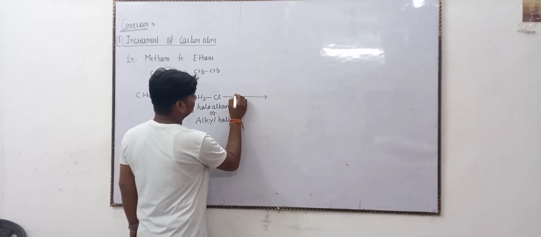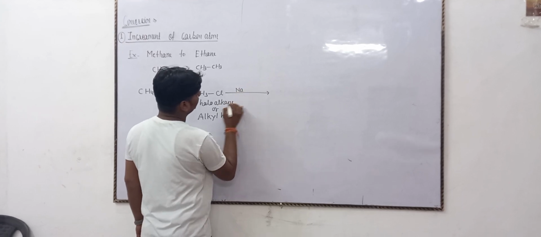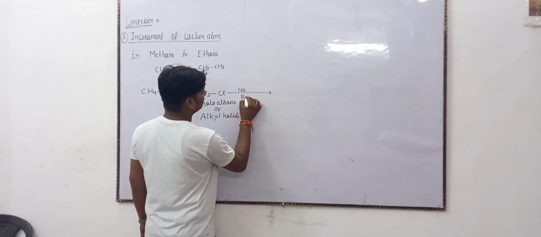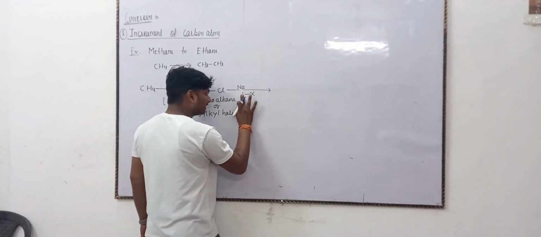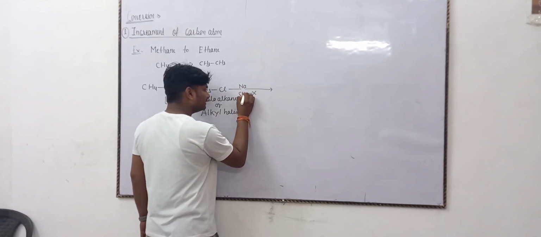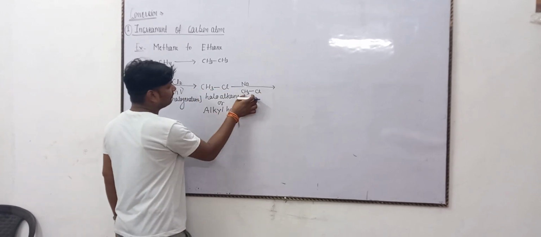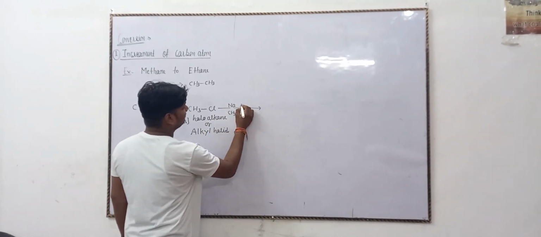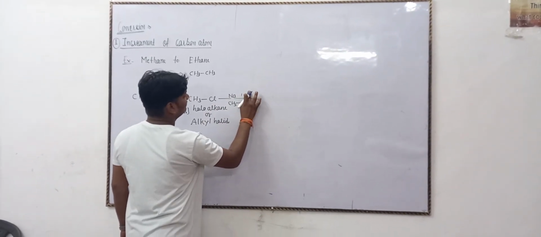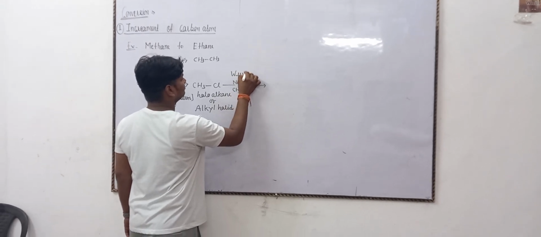This reaction uses sodium metal and alkyl halide. The alkyl group is CH3 and the halide group is Cl. The same type of alkyl halide reacts with sodium metal in the presence of ether. This reaction is known as the Wurtz reaction.